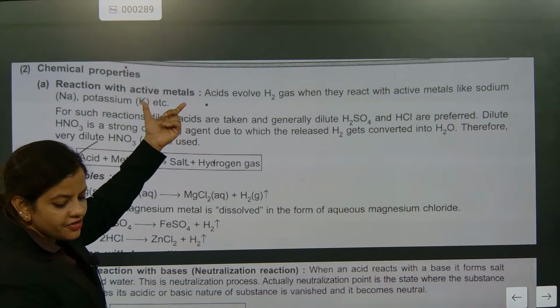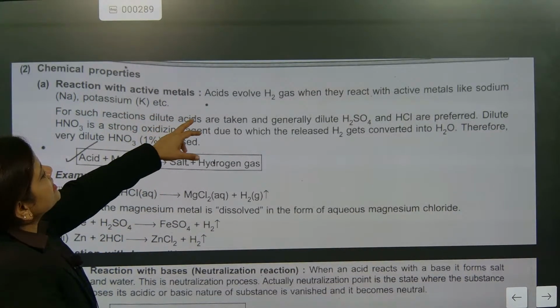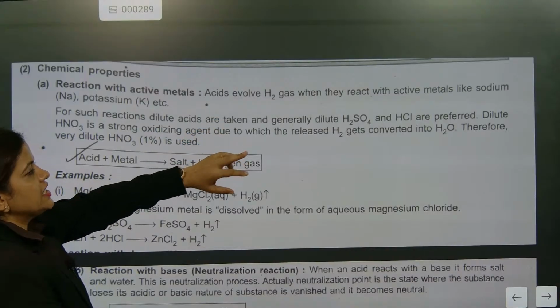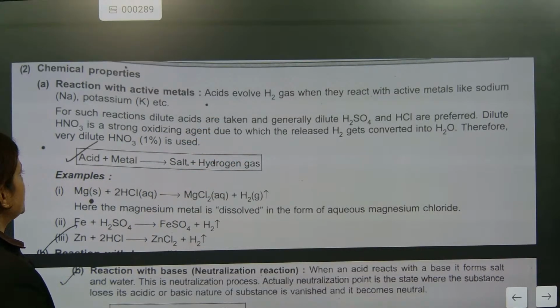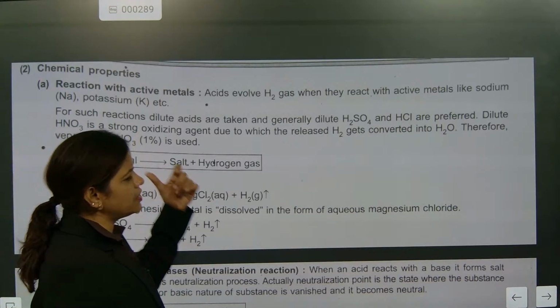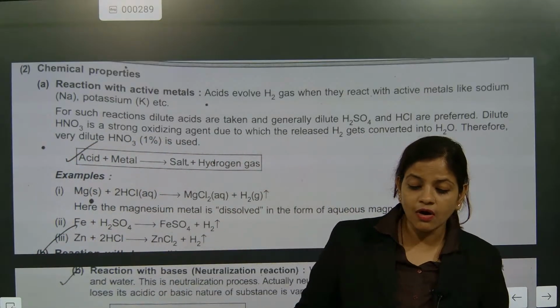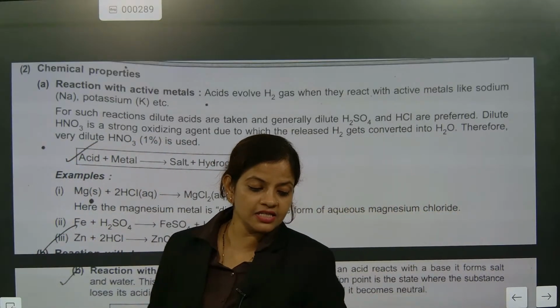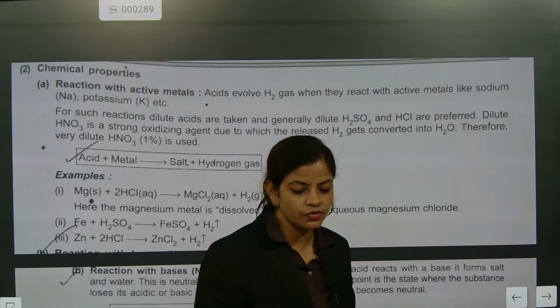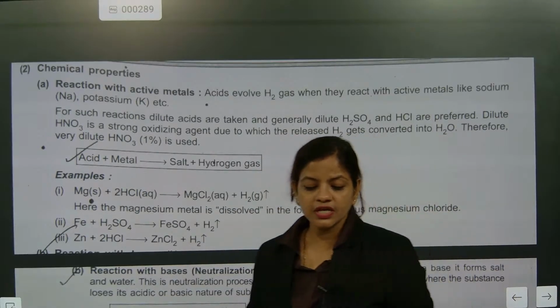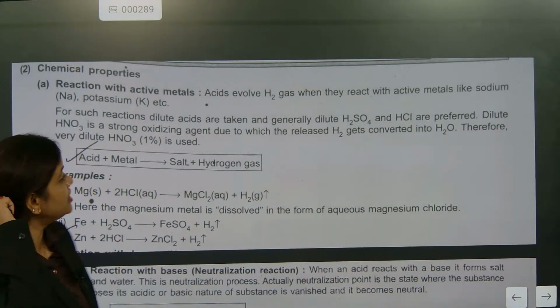Reaction with active metals. Here what they are telling: acids evolve hydrogen gas when they react with active metals. Understood? Strong metals. Correct? So now let's talk about the acids which are used. We are not using nitric acid. Note down, we are not using nitric acid in this type of reaction. Why are we not using nitric acid? There is a reason behind it.